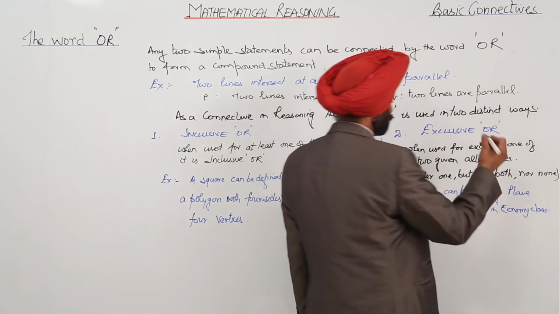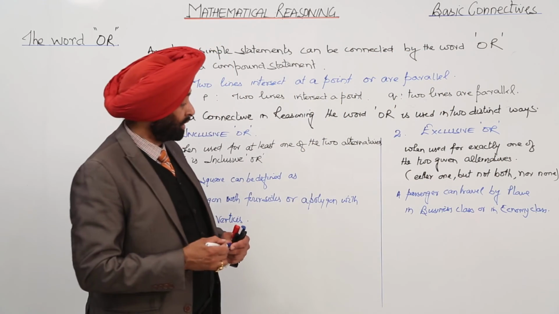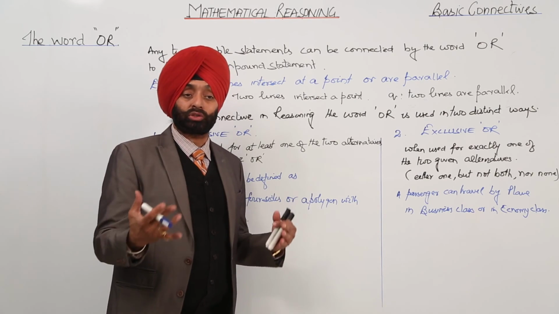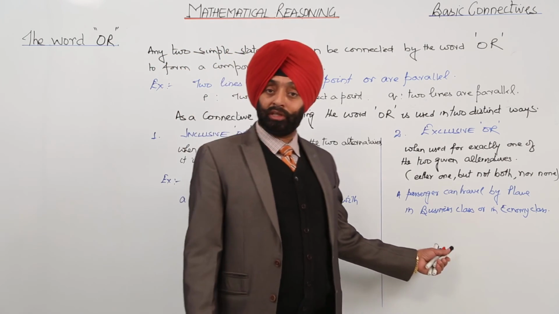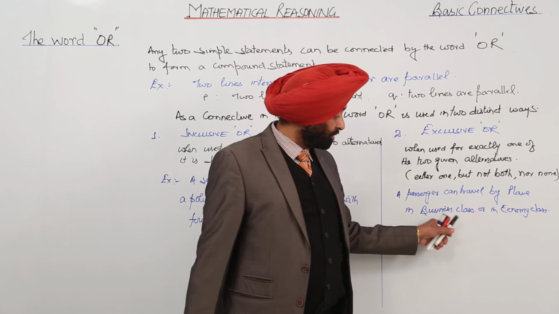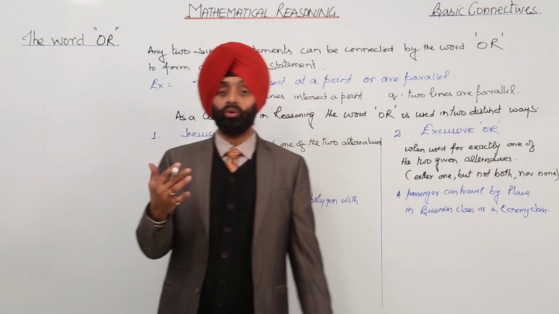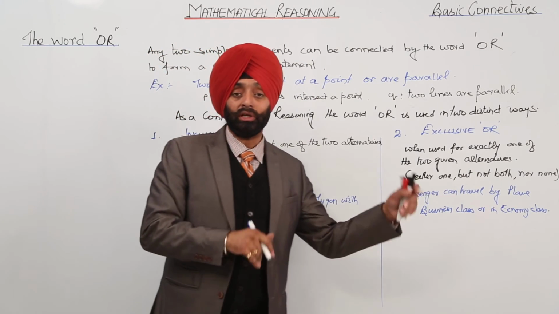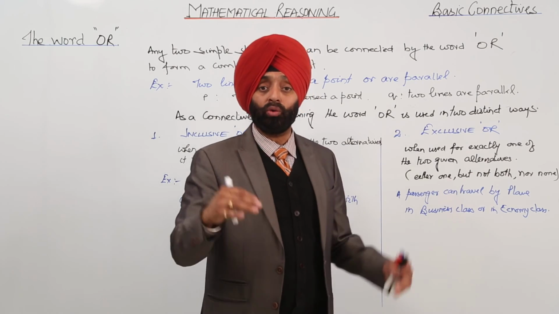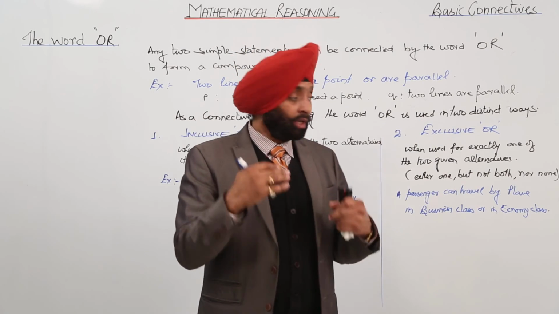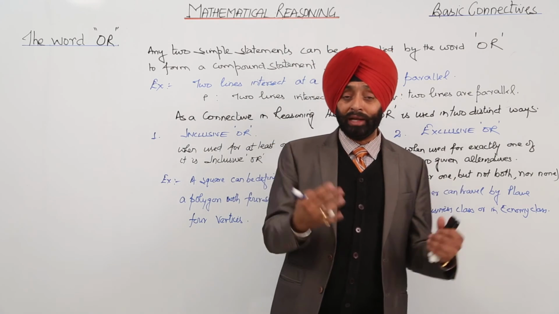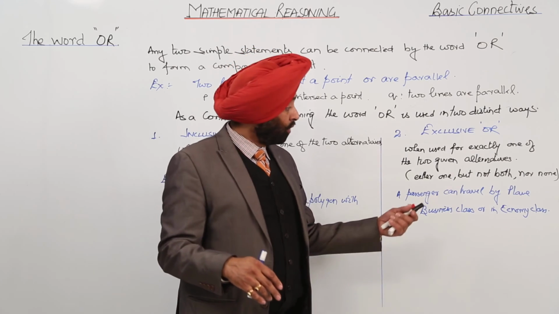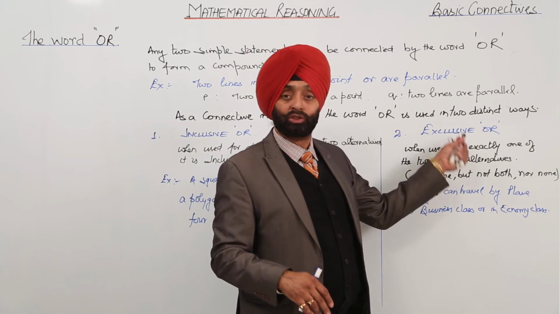Now what does this show? This shows that a person wants to travel. If he wants to travel, he can go with the business class. Two alternatives are there, business class or economy class. He can go with either one, either business or economy class. He can't go for both together. He can't use both classes together while traveling. So here or is the exclusive or.